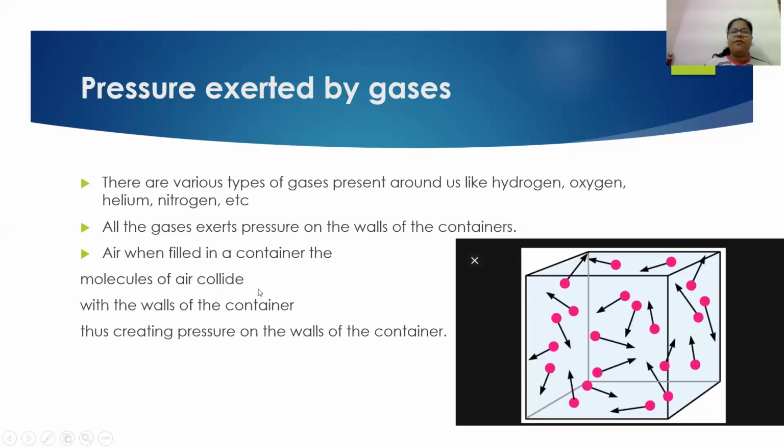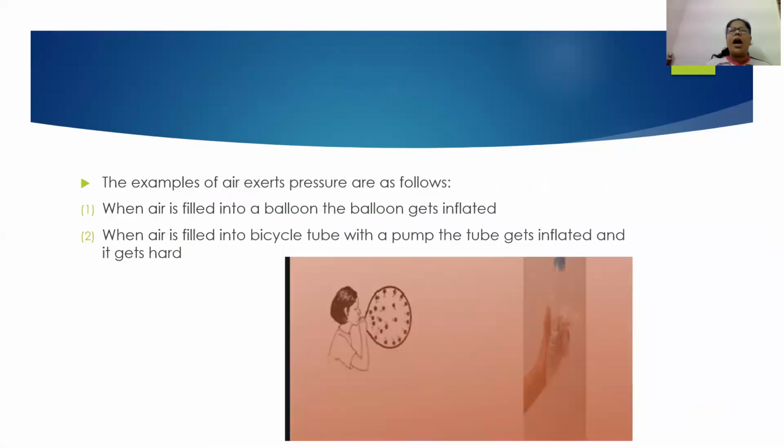Now there are various types of gases. All the gases which are present around us will exert pressure. Now how can we study whether the gases have exerted pressure or not? The first example, the simple one that I already told you, is that when air is filled in a balloon, the balloon gets inflated because of the air molecules which are striking the wall of the balloon.